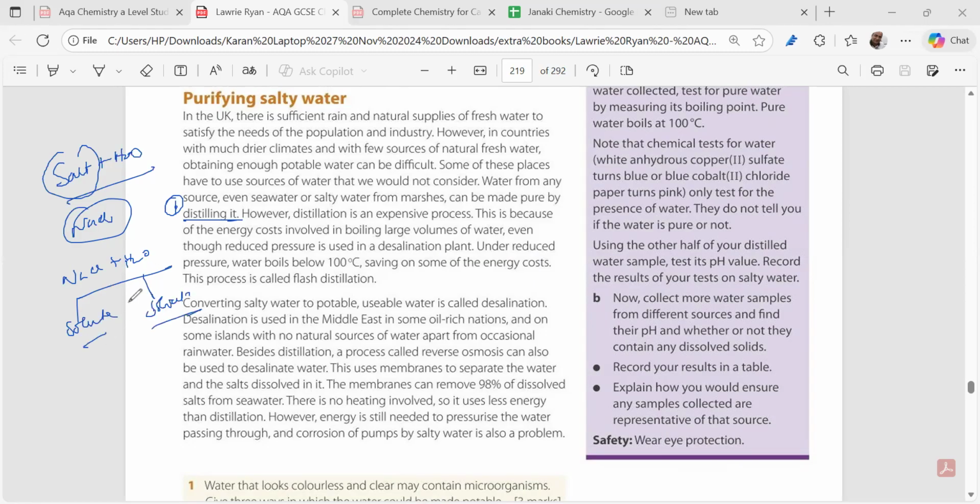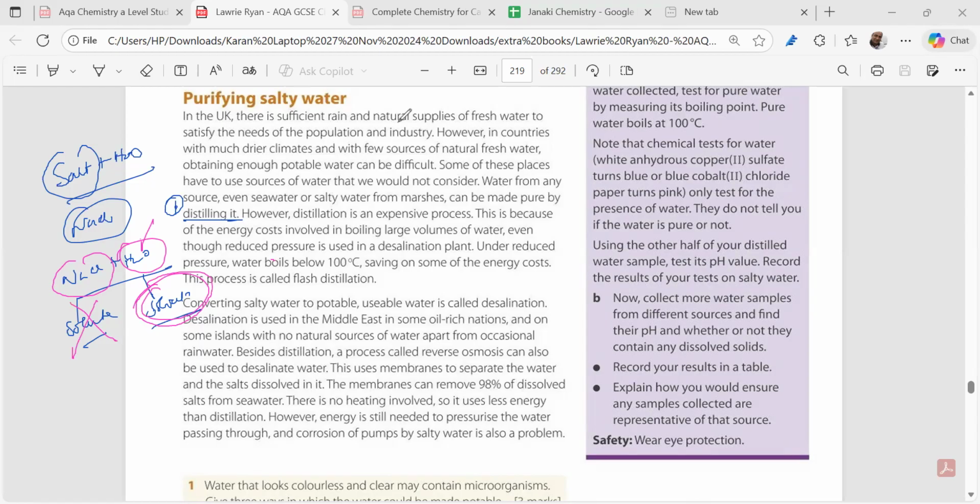Now my question is that when you want to take out the solvent from the solution, which process do we use? Do we use crystallization? Do we use simple distillation? Or do we do fractional distillation? A question's coming up. Please try to message me. If you have got NaCl and water, we want water. We don't want the solute. We want the solvent to be taken out. If you want to take out the solvent from the solution, what process do we have to do? Crystallization, simple distillation or fractional distillation?